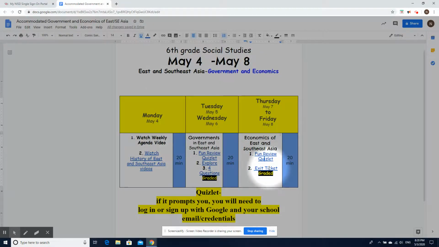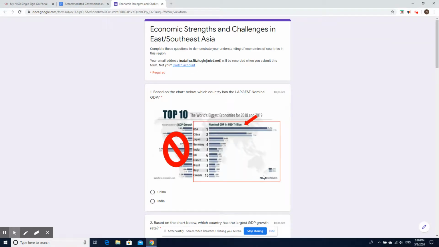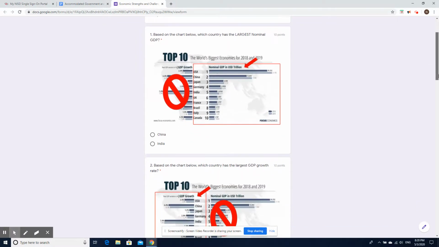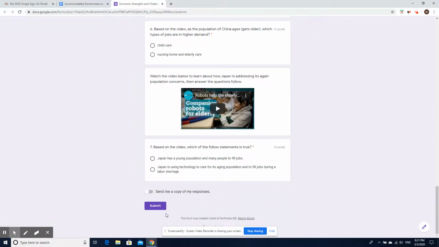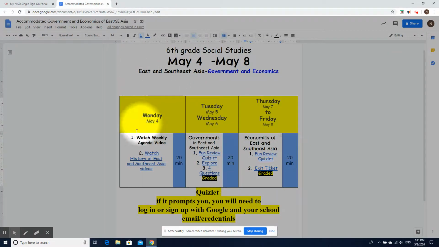And then finally, the last assignment for the week is going to answer some questions about the economies in East and Southeast Asia. All of the questions have a visual, and you will need to study the visual in order to be able to answer those questions. Once again, once you're done, make sure you click on submit so your responses are recorded. After you finish all of the assignments for the week, remember to turn this in on Google Classroom. So this attachment will be attached to your assignment on Google Classroom.